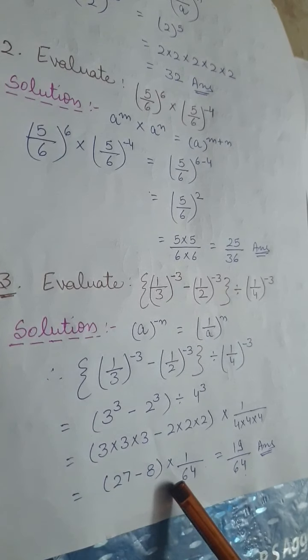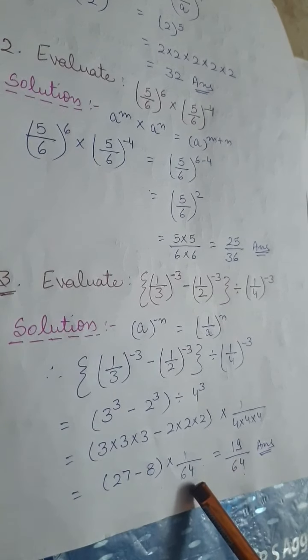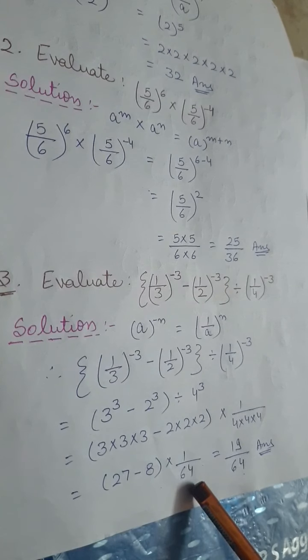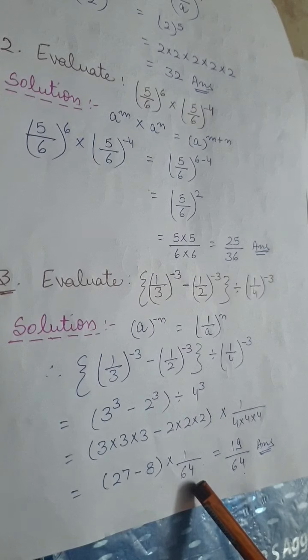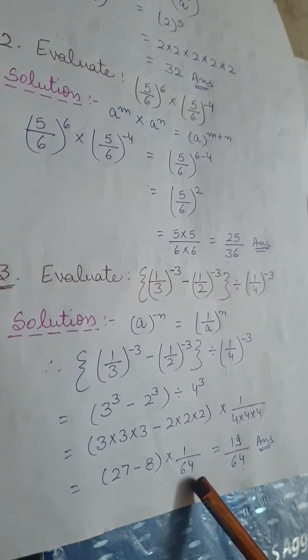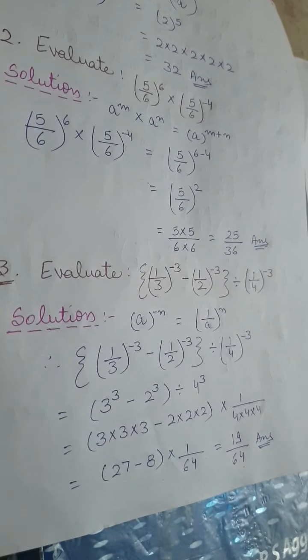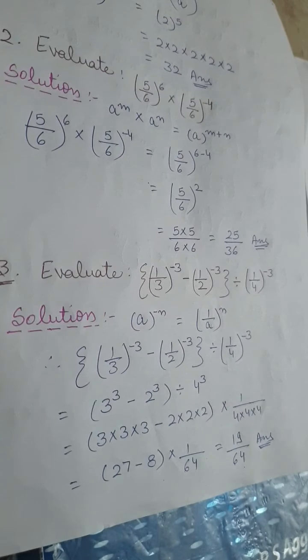So 27 minus 8 is 19. 19 divided by 64 is your answer. I think it is clear now. It's a very easy chapter. You can do each and every question. Fine. So in maths, just practice more and more for the better results.